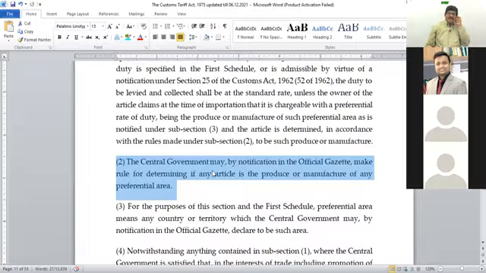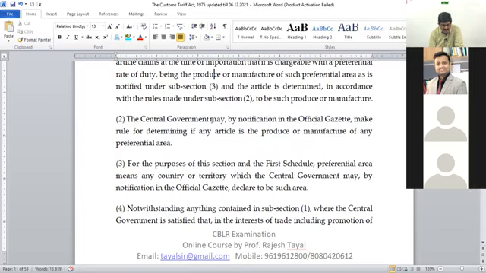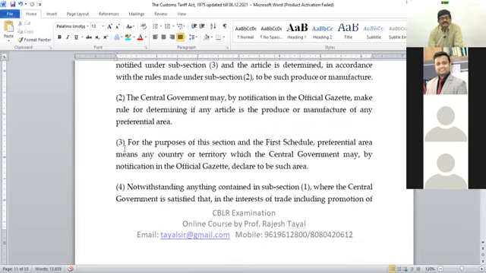Now, are you aware of any organization which is governing international business by all the multilateral or bilateral agreements? WTO, World Trade Organization, and there is the World Customs Organization also. WCO is for the government part. How the government functioning should be, and what kind of rules and regulations should be framed, that is governed by WCO. And how the business should be carried on, how the business can be smoothened, that is governed by